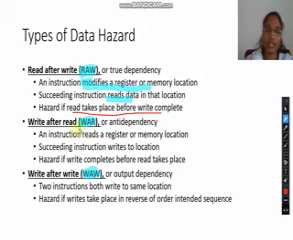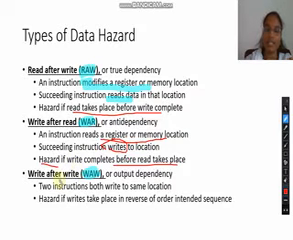The second one is the write after read hazard. Here the first instruction is reading something from a register or memory location, followed by the succeeding instruction, which writes to the same memory location or register. The hazard will happen if this write happens before the read takes place. Here the read should happen first, followed by the write to that location. If this order changes, then the hazard will happen.